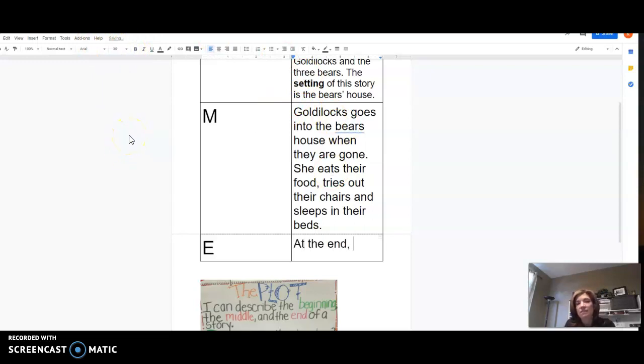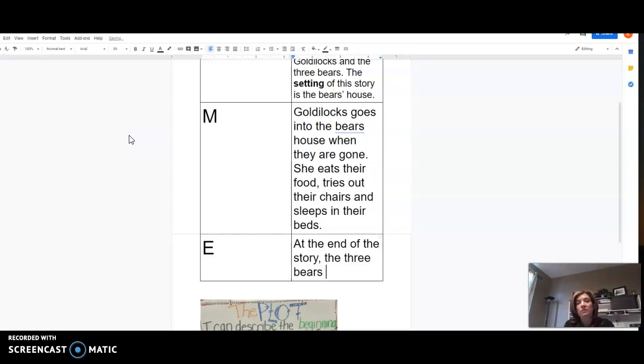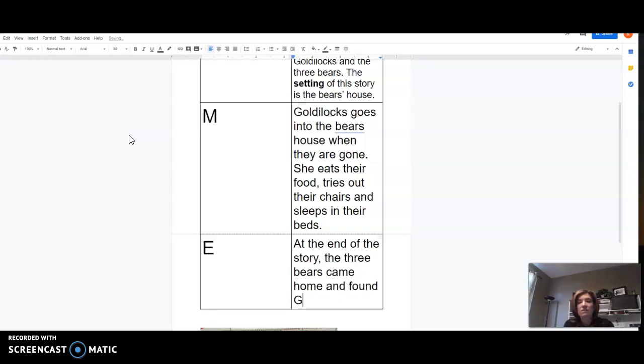At the end of the story, the three bears came home and found Goldilocks sleeping in their bed, in Baby Bear's bed.